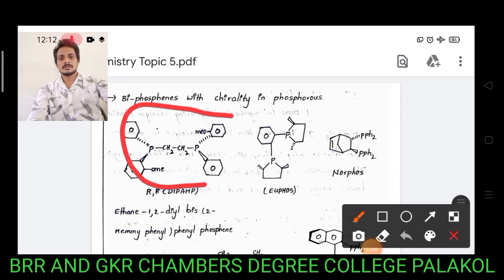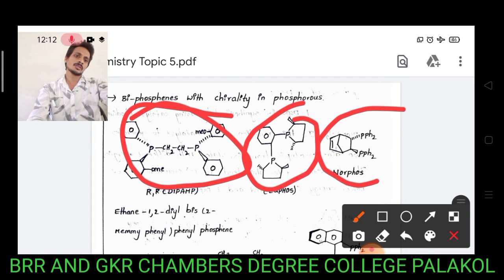These are some of the chiral-center-containing phosphine ligands. This phosphine ligand also has chiral centers, this one also contains a chiral center, and so does this one. These are all chiral ligands. These chiral ligands enhance the stereoselectivity in Wilkinson catalyst.